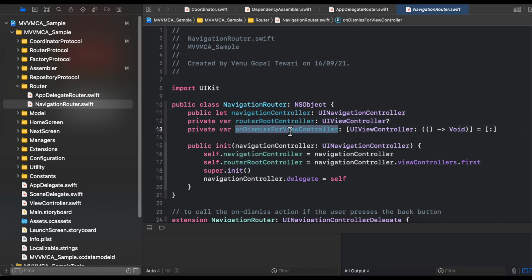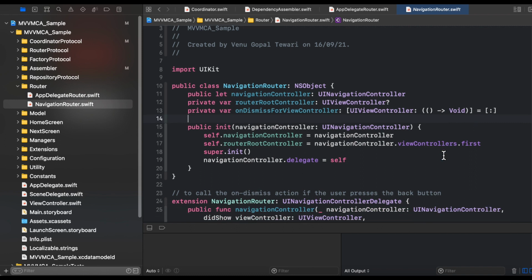And onDismissForViewController is basically a dictionary that holds the dismissal closure against every view controller that is getting dismissed with the help of this particular router. So for every view controller you have a dismissal closure that is maintained in this particular collection.